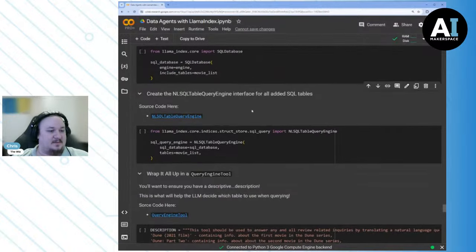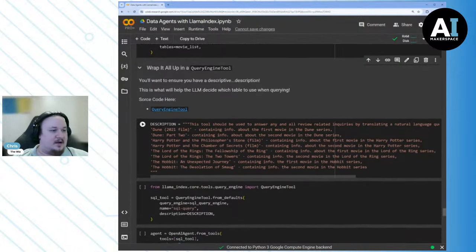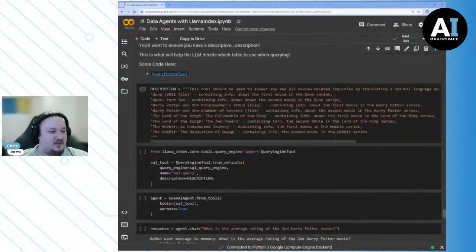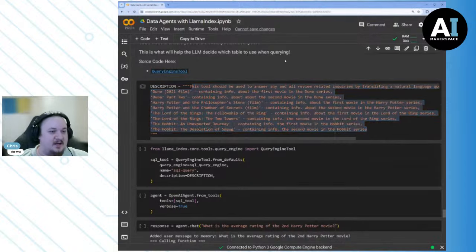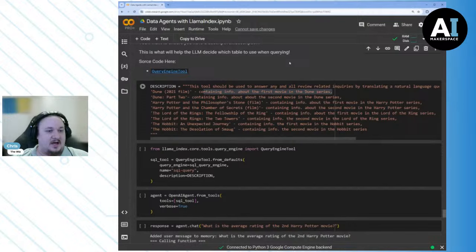table, easy peasy. Now we're going to create a query engine, and it's going to be called the NL SQL Table Query Engine. It might make sense. What this does is it takes a natural language query and converts it to SQL. It runs SQL on that engine that we provided, and then it returns us a result. Very cool. We can wrap that all up in a query engine tool where we describe exactly what's happening. We can indicate what movies we have in this database, or what tables we have in this database to be more generic, and then we can say what they contain info about. And we can also specify when this tool should be used.